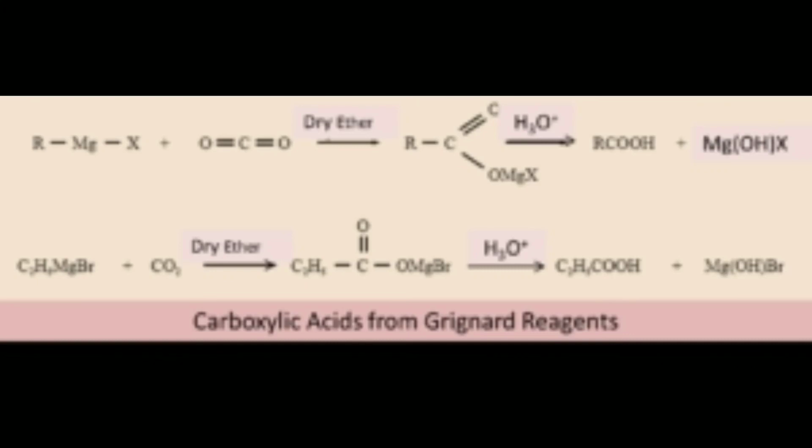In this way we see the preparation of carboxylic acid from nitriles and amides, from acyl chloride and anhydrides, from esters, from alkyl benzene, from alkenes, and last from Grignard reagent.